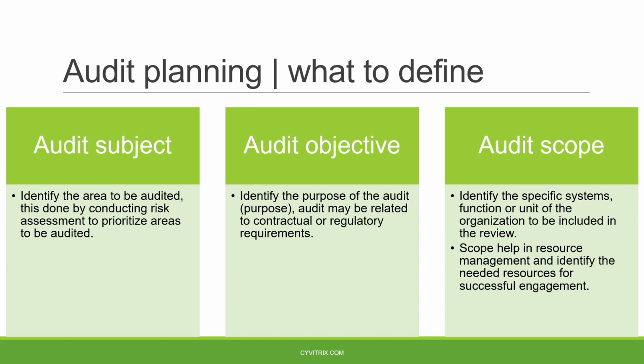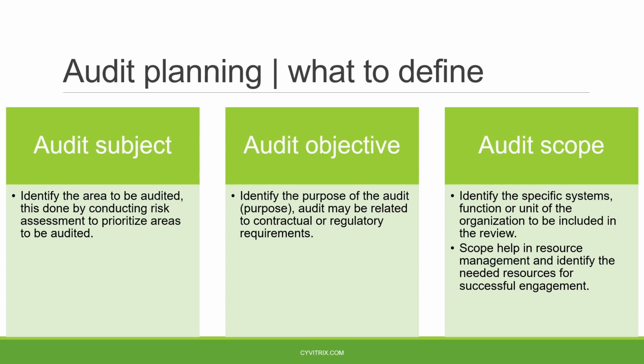Still, all of these definitions in the audit subject are still granular. They include multiple technologies, multiple solutions, multiple specific systems under this area. In the audit scope, we identify the specific systems or units in the organization that we are going to include in our review. Audit scoping will help us properly manage our resources and identify the resources needed for a successful audit engagement.